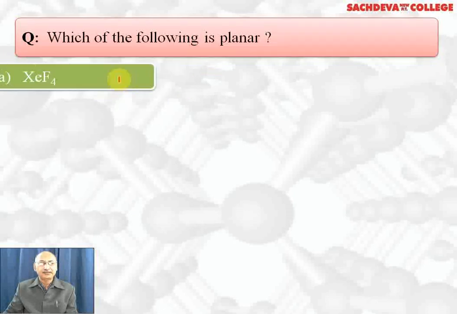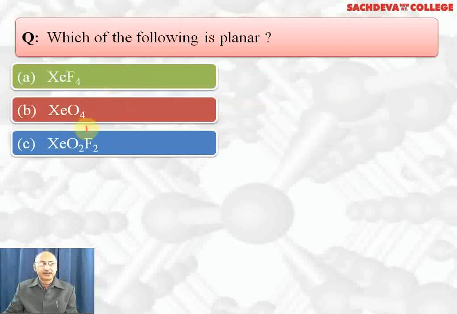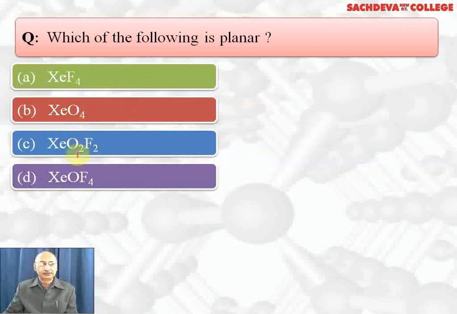Which of the following is planar? XeF4, XeOF4, XeO2F2, XeOF4. Correct answer is XeF4. It has square planar shape, sp3d2 hybridization and 2 lone pairs of electrons. XeOF4 is square pyramidal, whereas XeO2F2 has seesaw shape. Correct answer is A part.